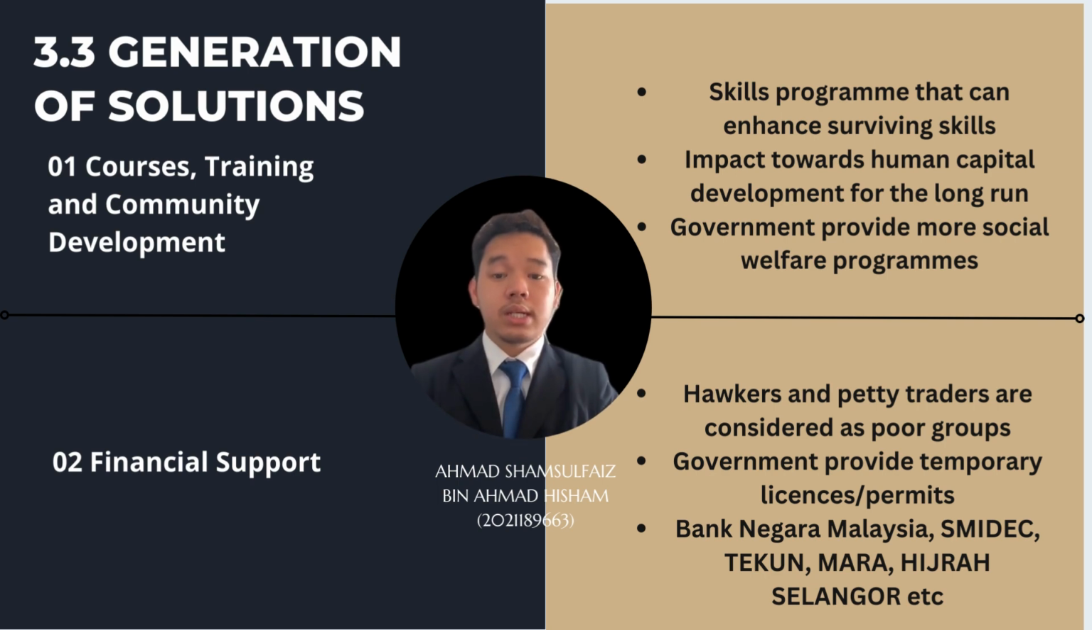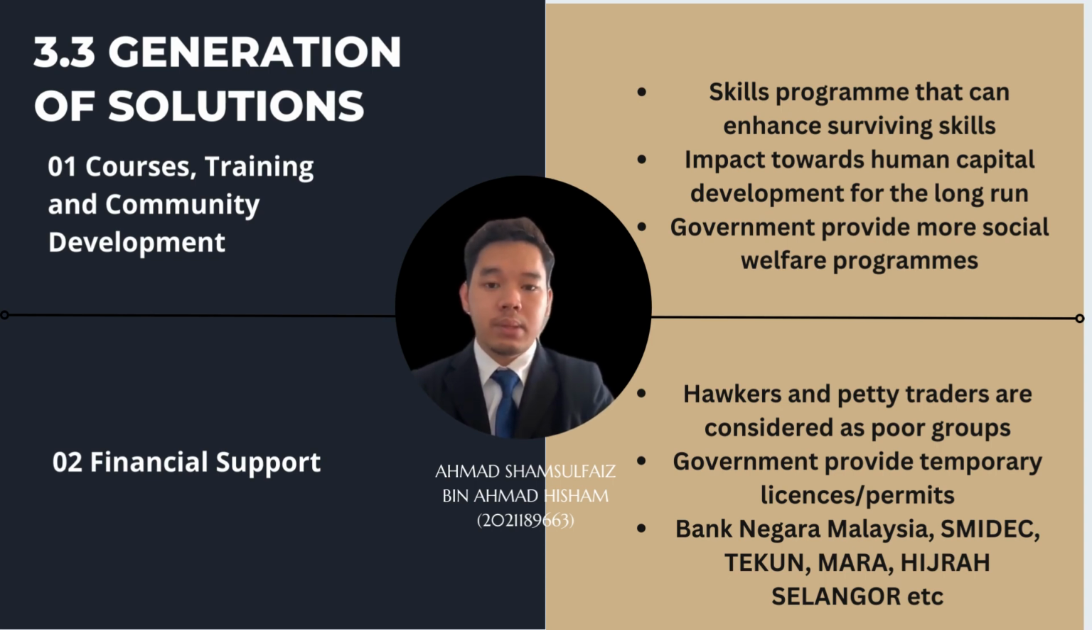The second solution is financial support. In this context, this solution is directed to community groups that have entrepreneurship backgrounds such as hawkers and petty traders. These communities are considered poor groups in urban areas because they always encounter the problem of lack of financial capital and the challenge to obtain extra capital. Furthermore, the government can also provide temporary licenses or permits for them to set up small businesses in the neighborhood.